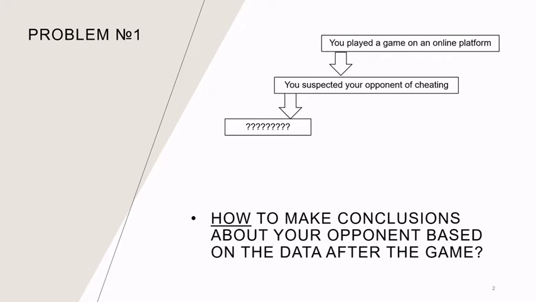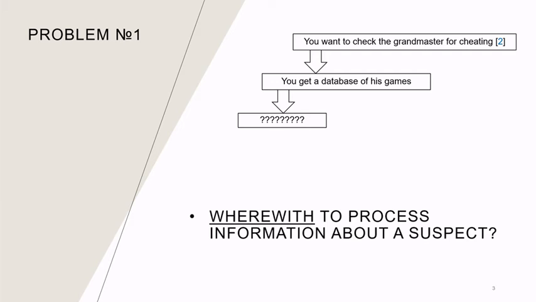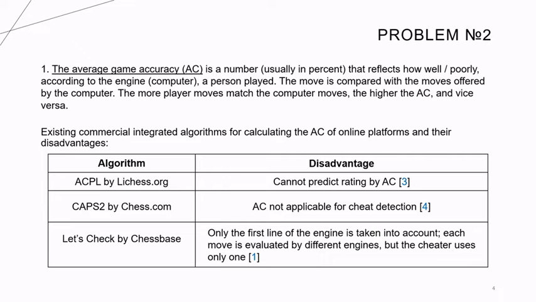Let's talk about problems first. To begin with, if you're a player who suspects his opponent of cheating, then you don't know how to use information after a game to discover your opponent, or you're a serious analyst who wants to explore a grandmaster who is suspected of cheating, then you do not have a tool that will help you quickly and efficiently analyze the suspect. More precisely, such tools exist.